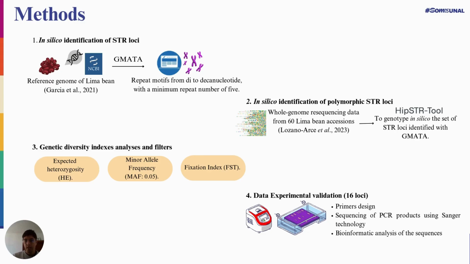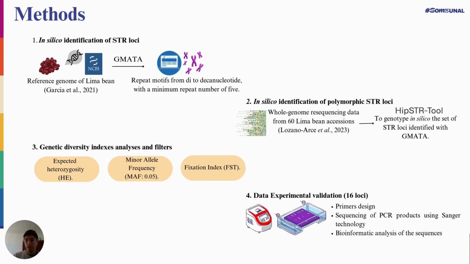To reach this aim, to identify STR loci, the reference genome of lima bean published in the year 2021 was used. First, the DNA sequence of each one of the 11 lima bean chromosomes was analyzed separately in search for STR loci with the computer program GMATA. The search for STR loci with repeat motifs from mono- to deca-nucleotide with a minimum repeat number of 5 was performed in this program.